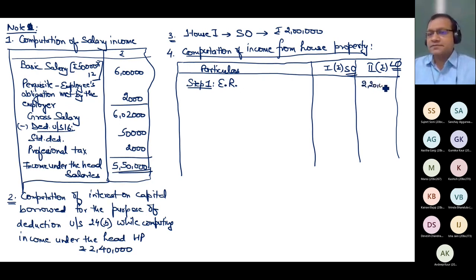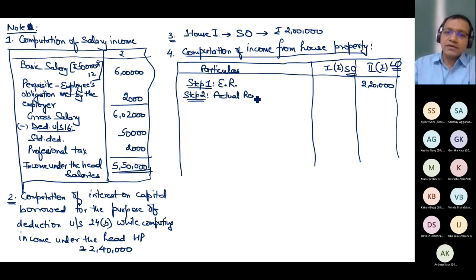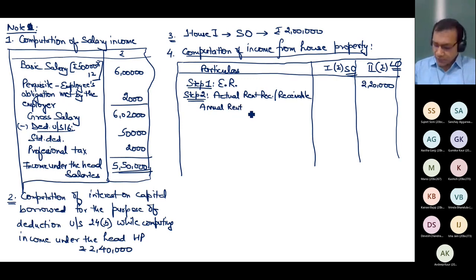Any problem you can ask me. Otherwise, what I am writing, you can compare. In case your answer is coming different, please unmute and ask me the question. Actual rent received or receivable. We start from annual rent. What is my annual rent? As given for house 2, my annual rent is 2,07,600.